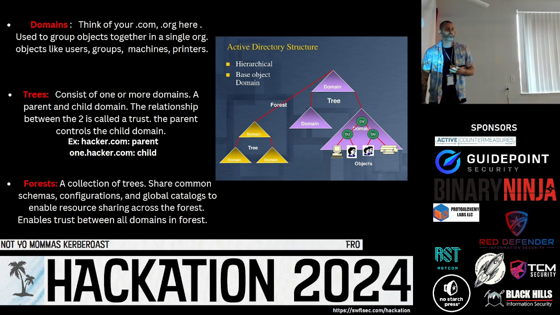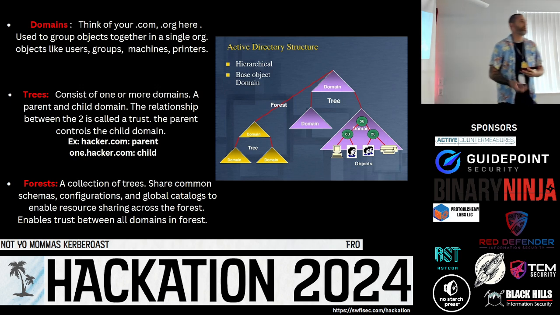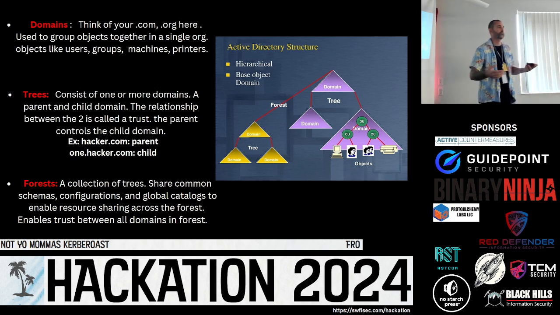So let's talk about the Active Directory hierarchy and the structure of this. We have domains, we have trees, and we have forests. In a domain, let's think about our .coms and our .orgs here. These are used to group objects together, or an organizational unit, as you see here. An organizational unit can consist of groups, users, machines, printers, really anything, so VoIPs, things like this, right?